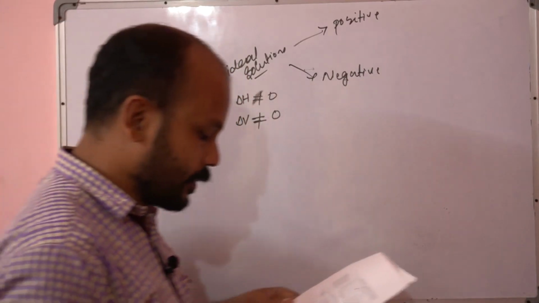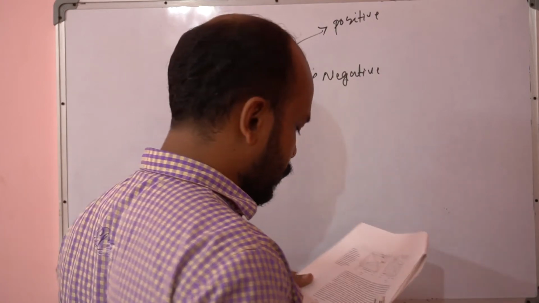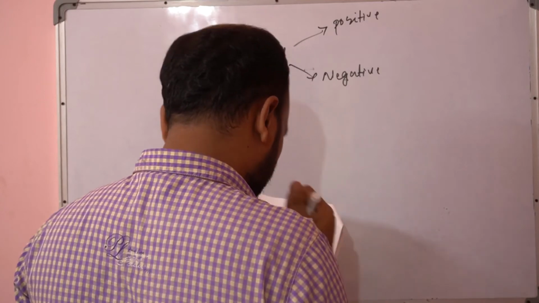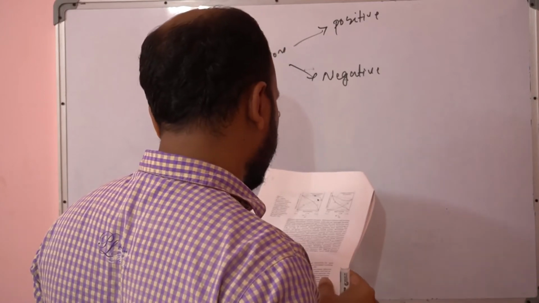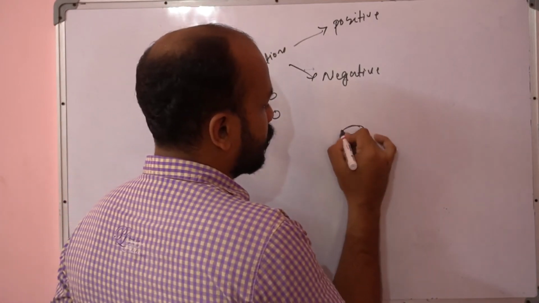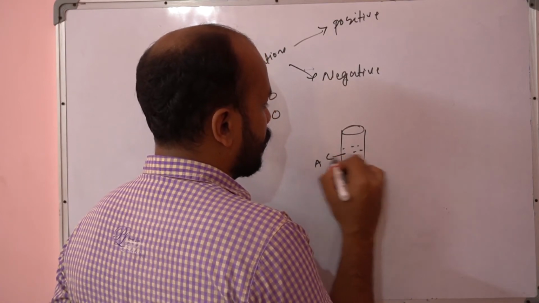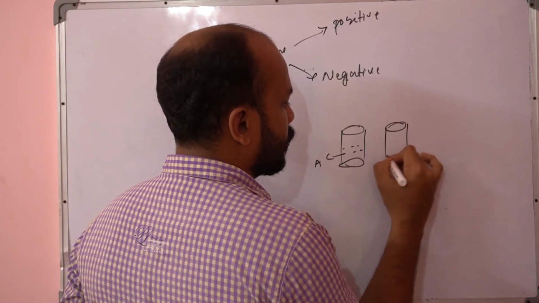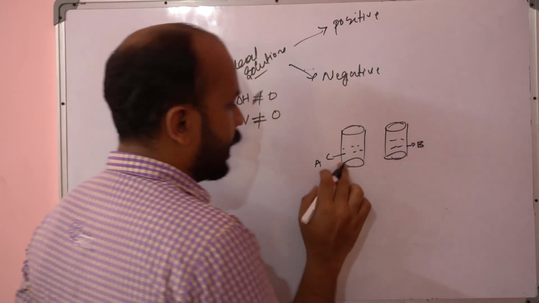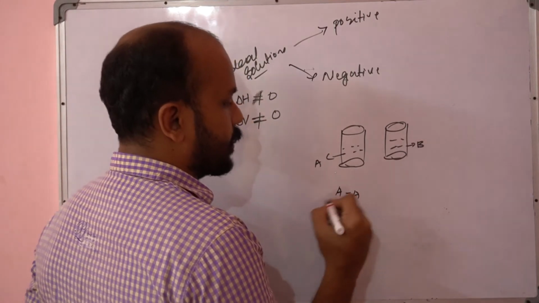In the case of positive deviation, as an example, consider this is one solution, let it be A, and this is another solution, let it be B. In A there is only A, so there will be only the AA interaction here.